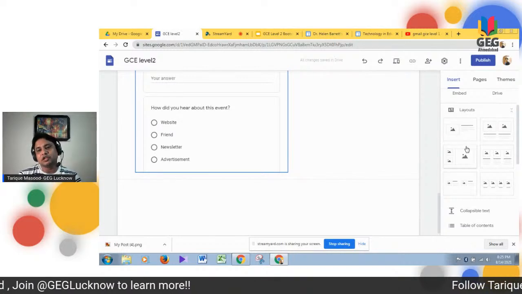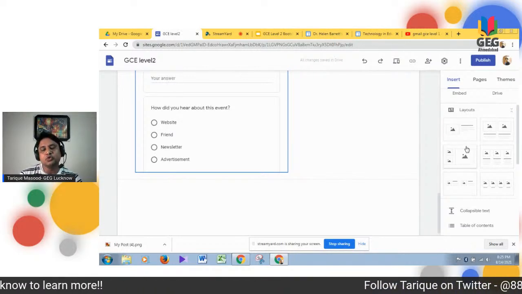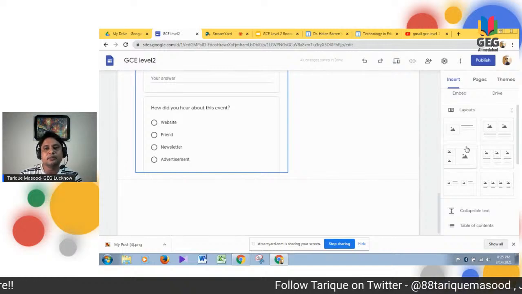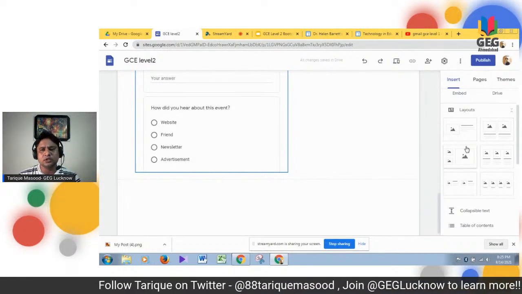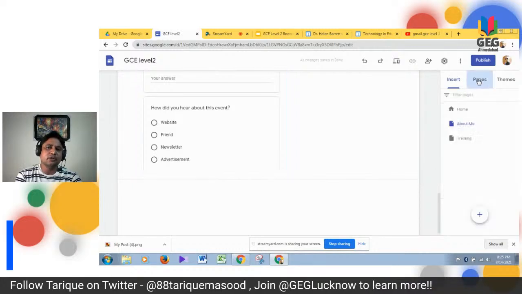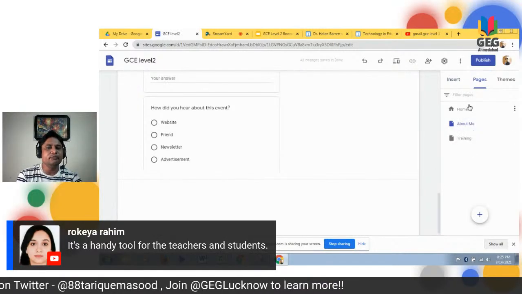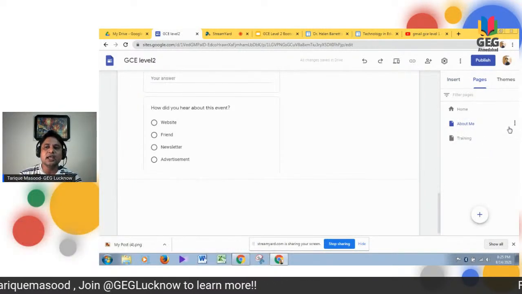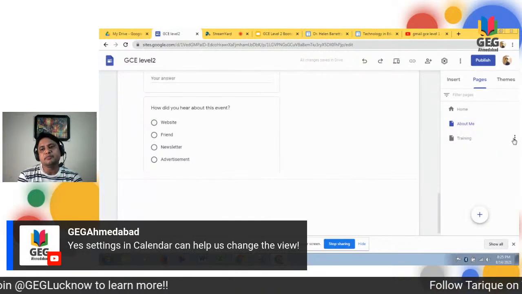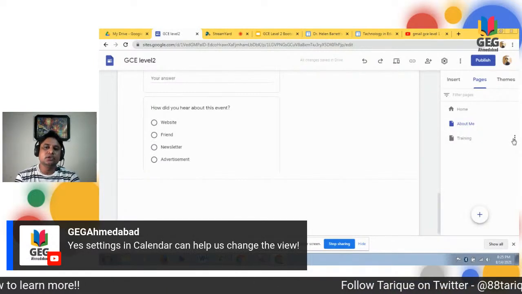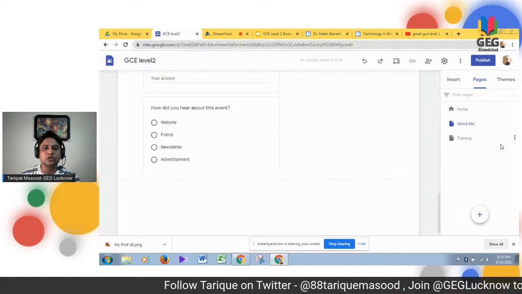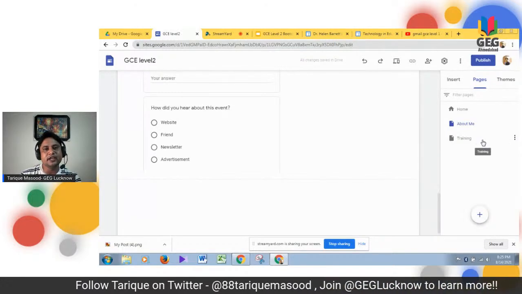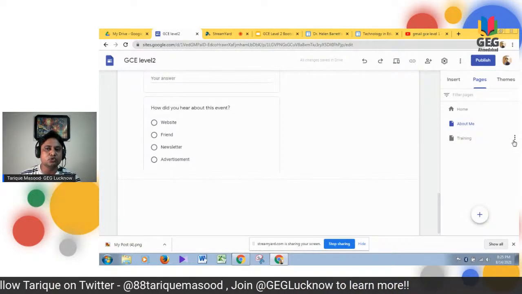So we have talked about how you can insert a calendar, a form, a map, documents, slides, anything that you want. Now, as we have seen, we have made 3 pages on our website, and a question has been put to me: how do you make a subpage in a particular page? What I need to do, in the page where I need to make a subpage, is go to this 3 dot menu.